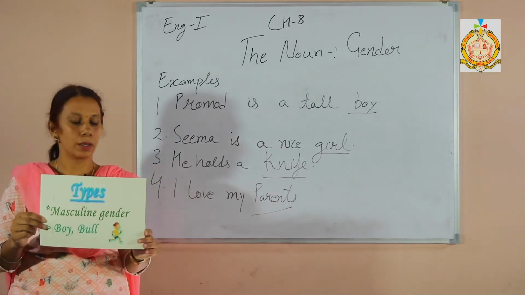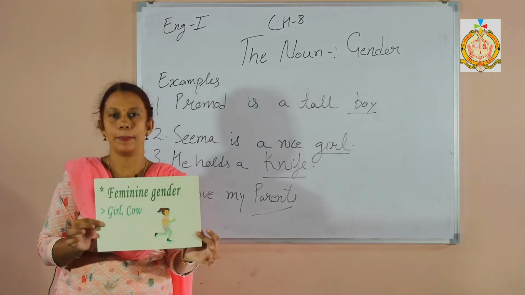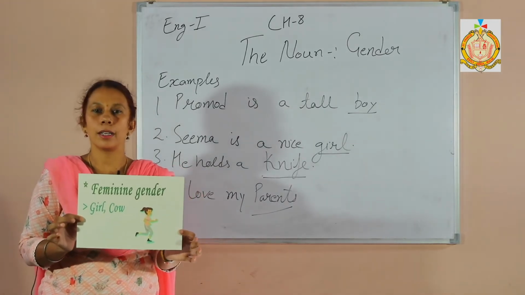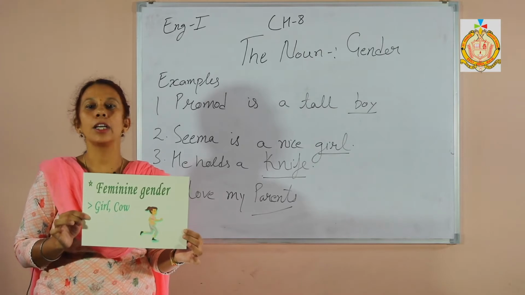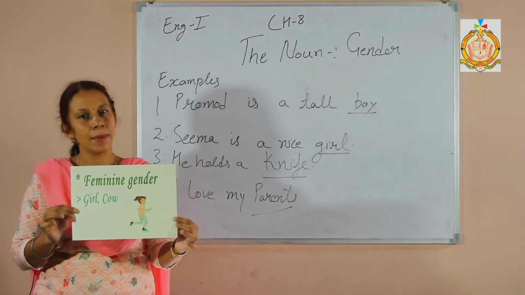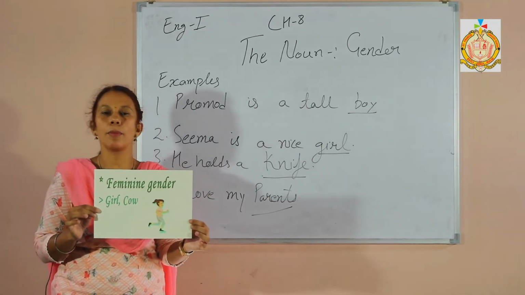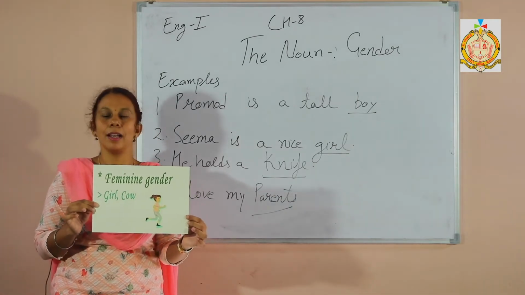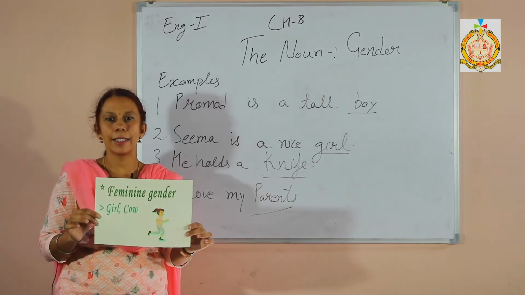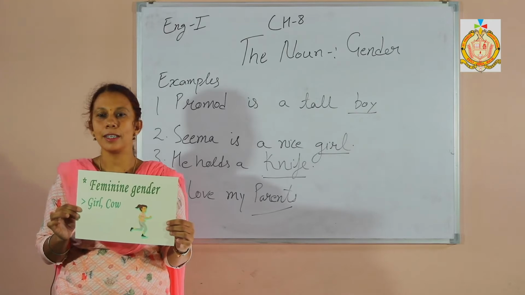Clear masculine gender? Okay. The second category of gender is feminine gender. What is the meaning of feminine gender? It is observed from the name itself that it includes the female category, both female animals and female persons. When we talk about a female person or a female animal, that is called feminine gender. Examples: girl, woman, bitch, and so on. Clear? And the third category of gender is, any guess from the students?